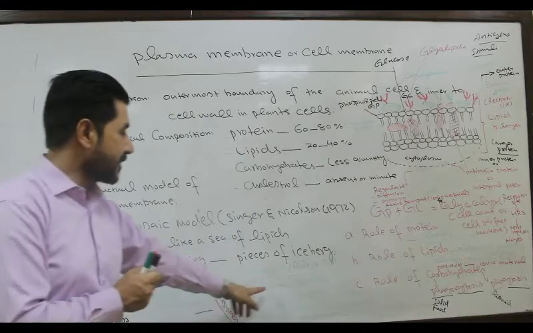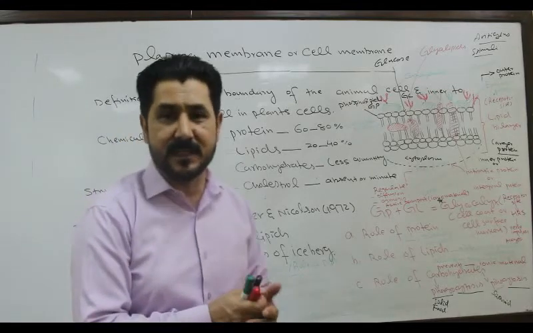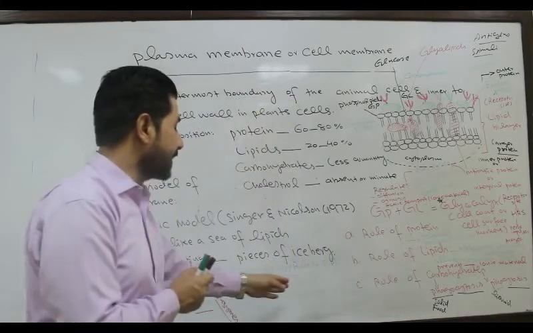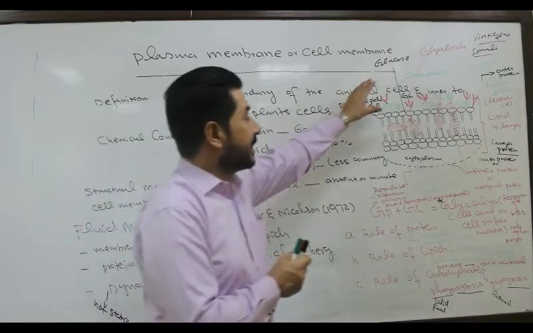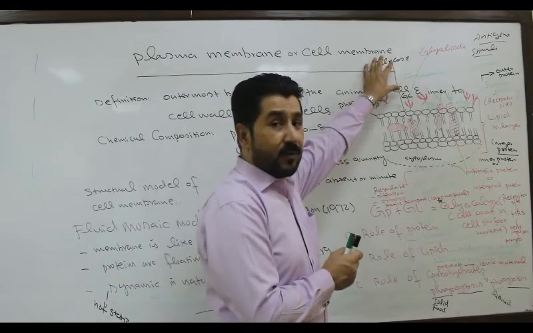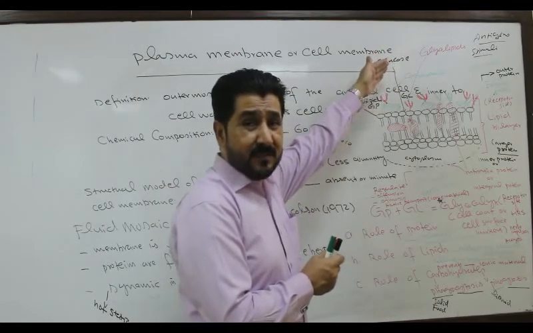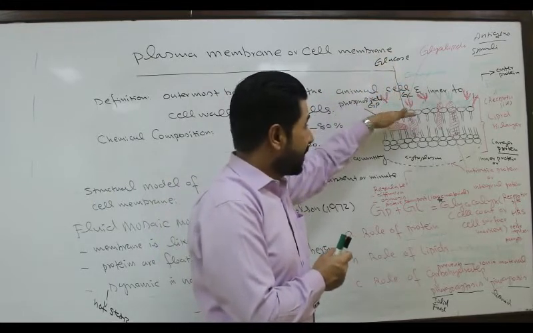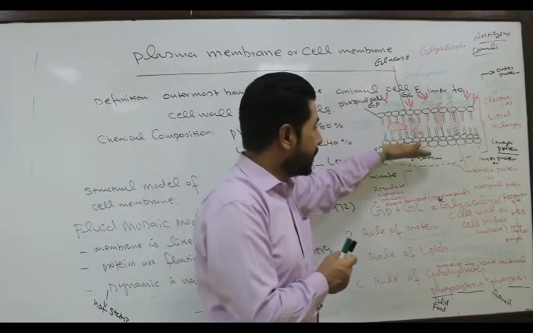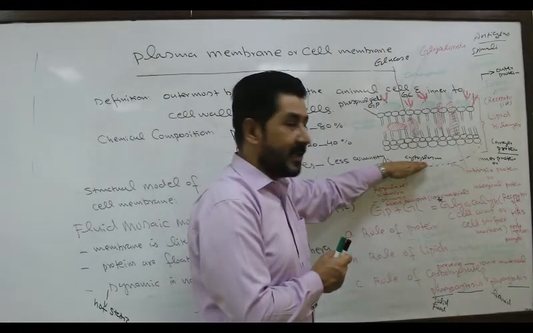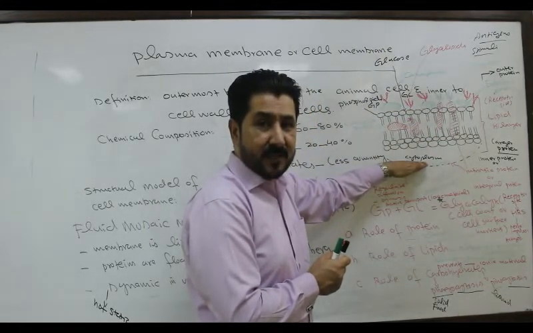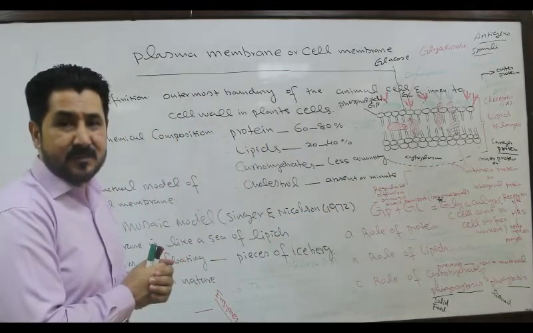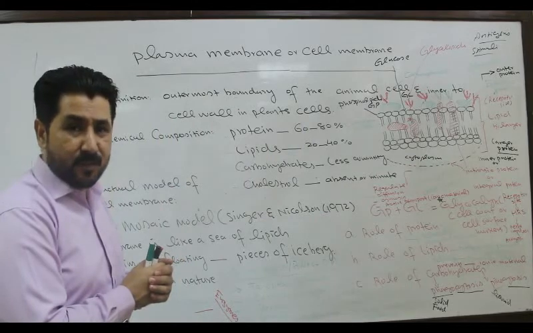First function is to obtain nutrients, because for healthy metabolic activities the cell needs different kinds of nutrients, and these nutrients come from the outer environment, from the neighboring cells. These nutrients can pass through the cell membrane barrier to reach the cytoplasm of the cell to be utilized in different metabolic activities. So to obtain nutrients, the plasma membrane plays an important role.